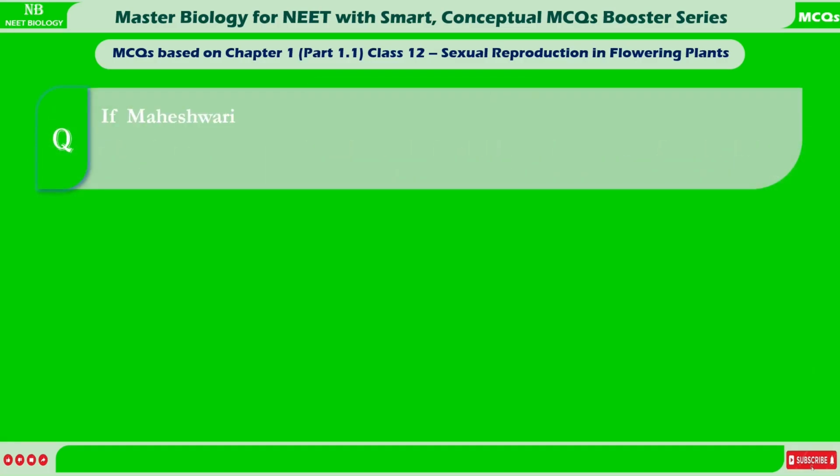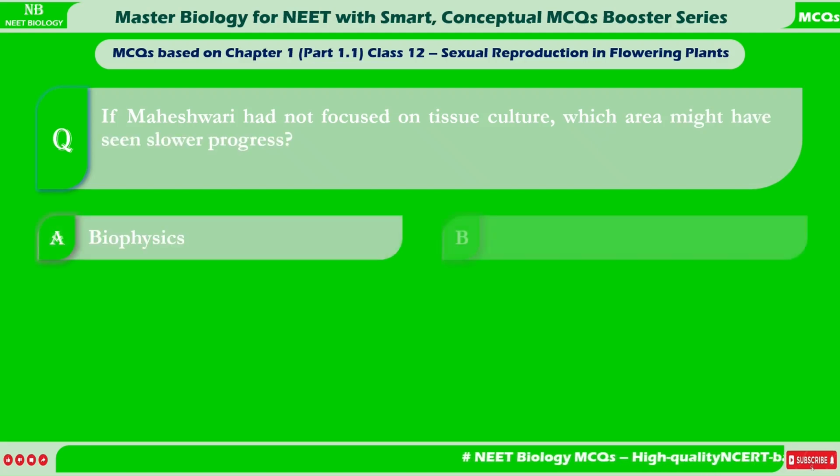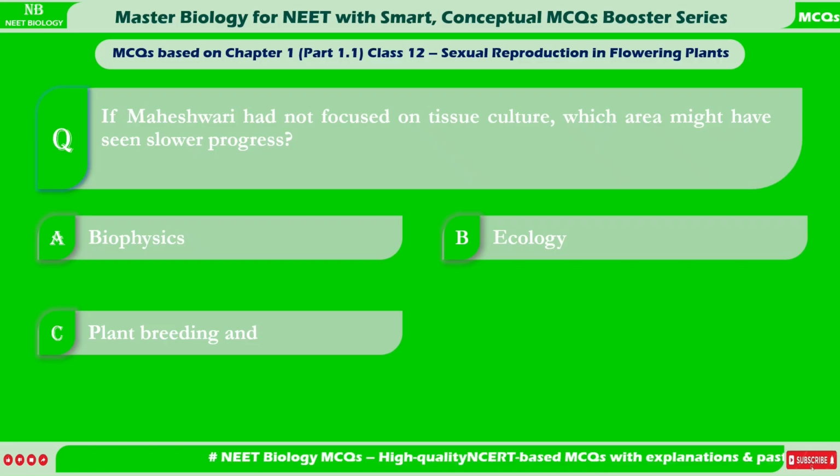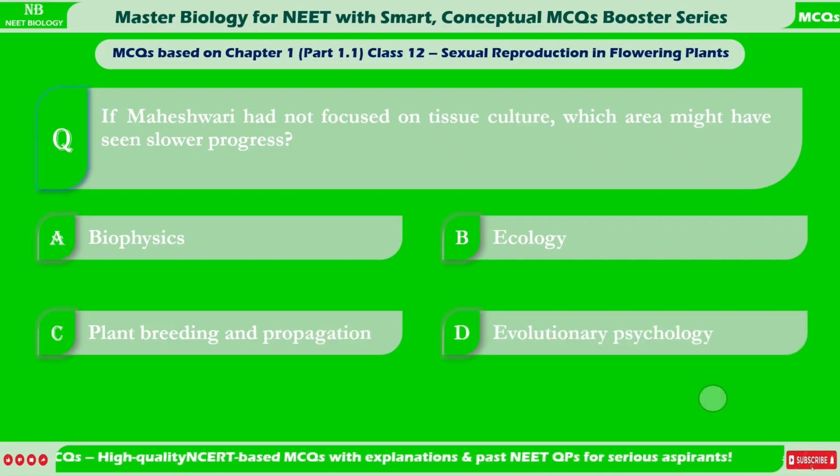If Maheshwari had not focused on tissue culture, which area might have seen slower progress? A. Biophysics. B. Ecology. C. Plant breeding and propagation. D. Evolutionary psychology.